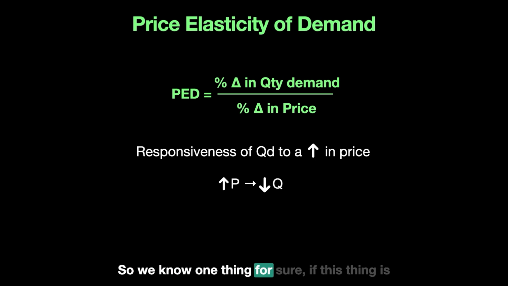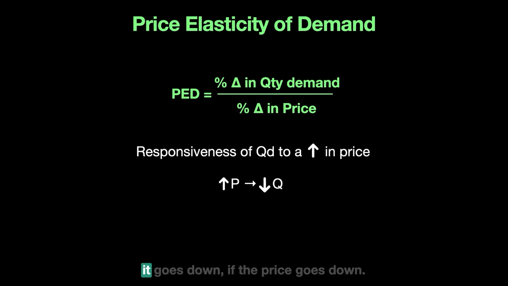So we know one thing for sure: if the denominator is going up, the numerator will go down, which means the PED will always be negative. Why is it negative? If I look at the demand curve, it is downward sloping, so the relationship between these two variables is always negative.